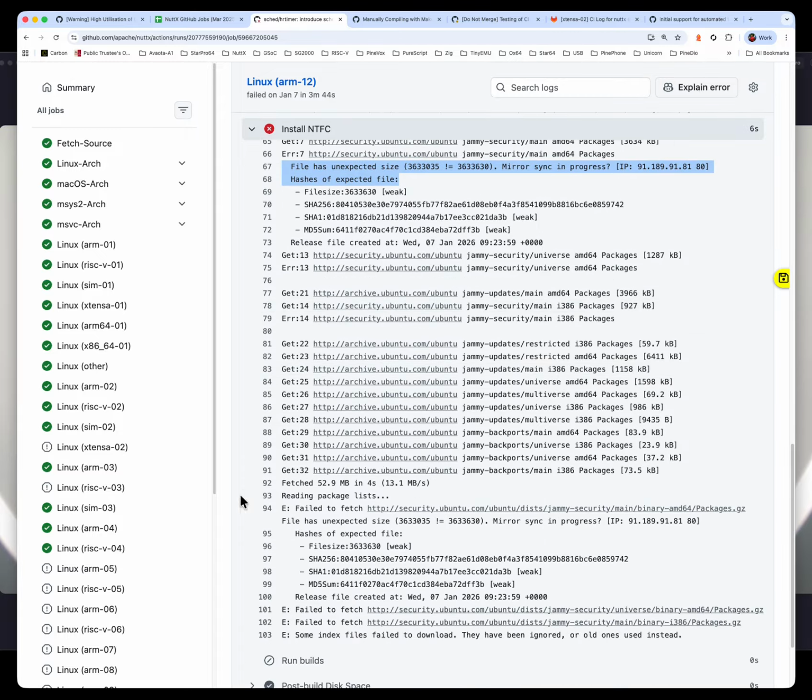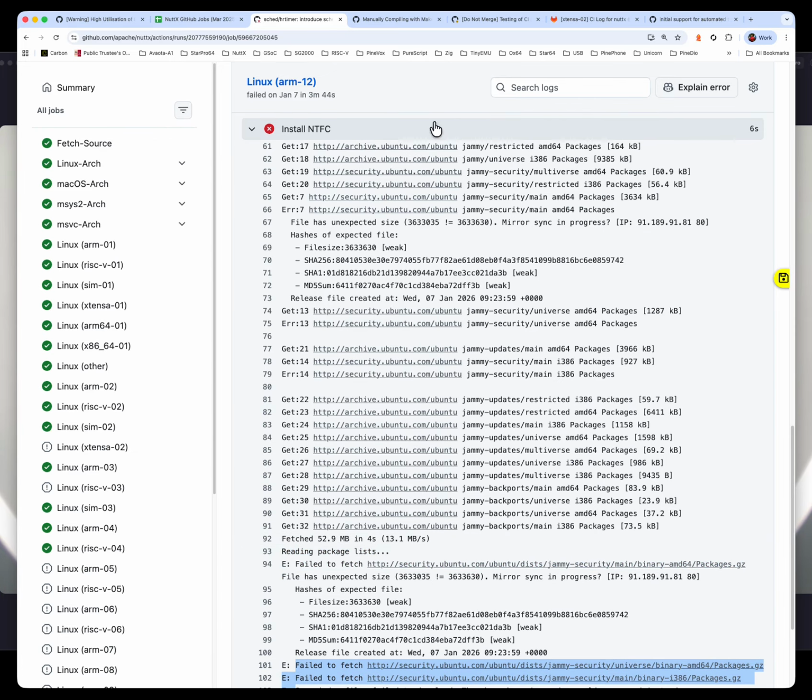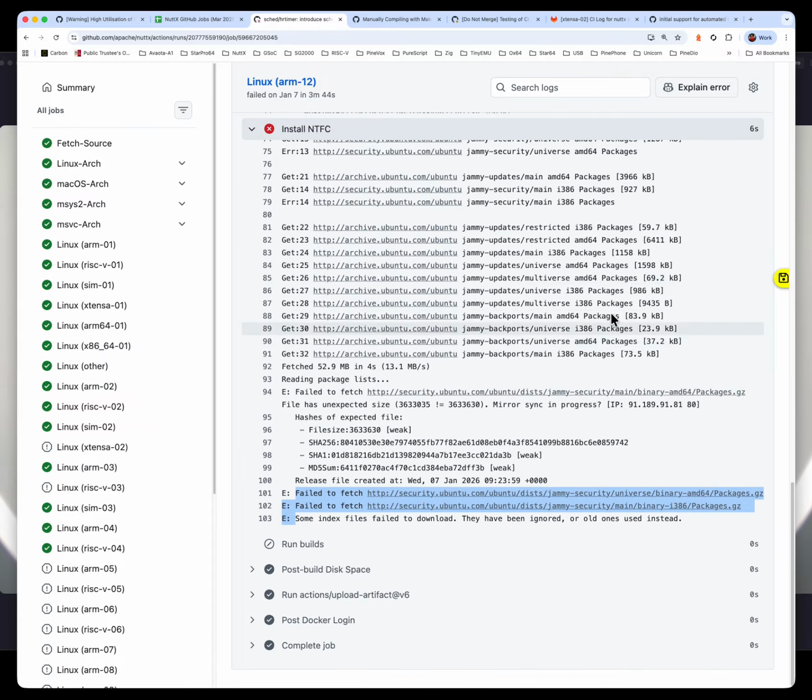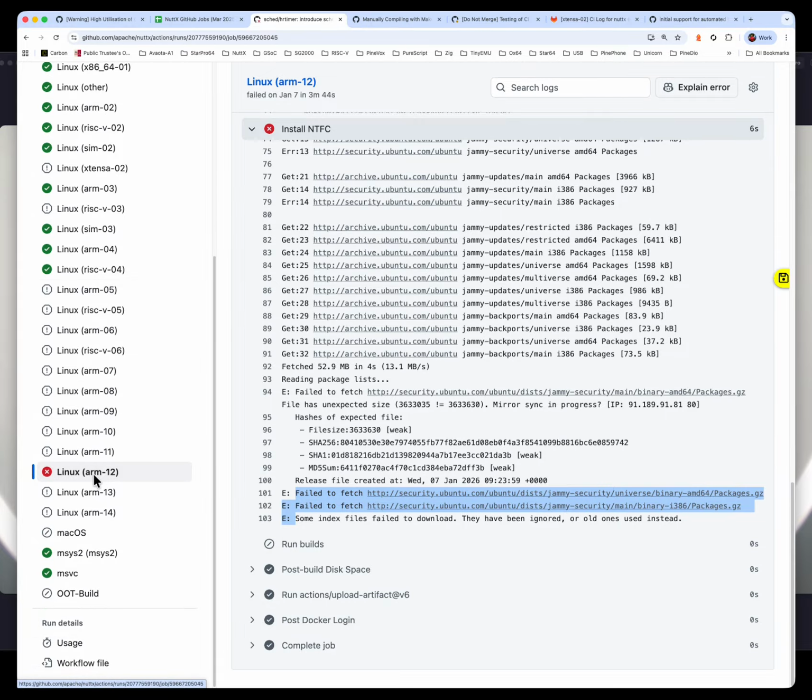And again, the download failed here. This download is coming from Ubuntu. It's doing an APT update and it's failing. Because of these failures, the NTFC installation step failed. And as a result, the entire job failed.